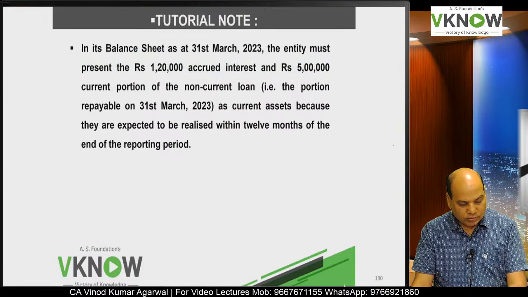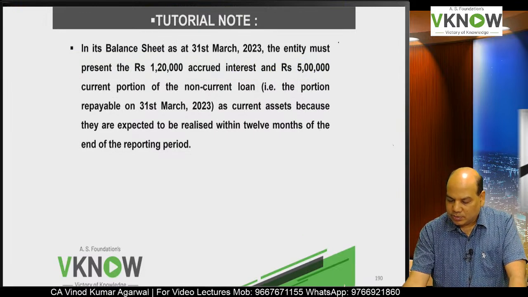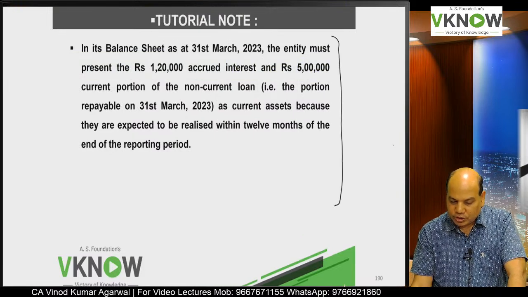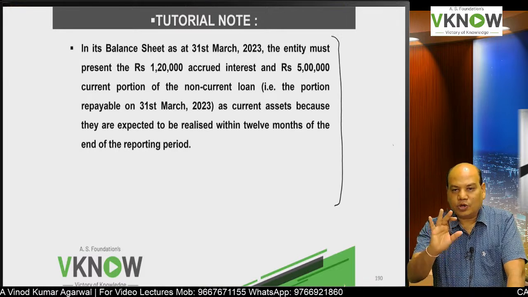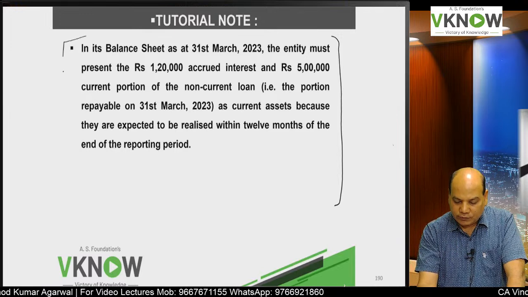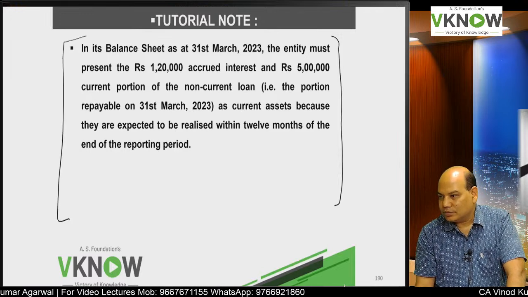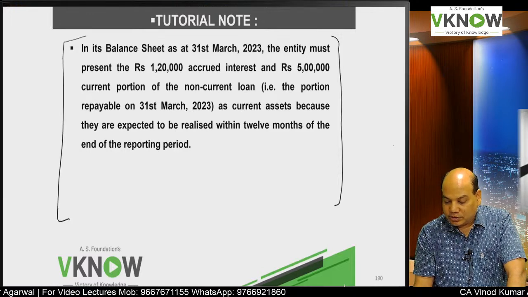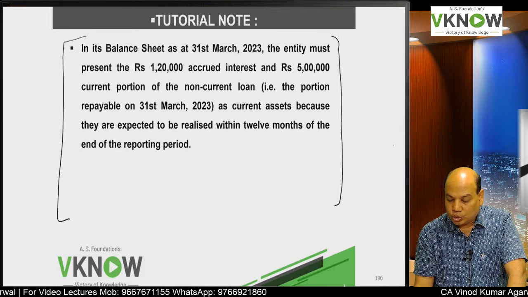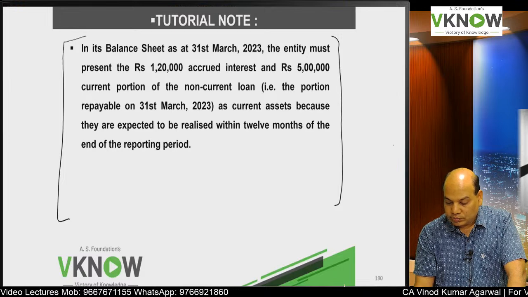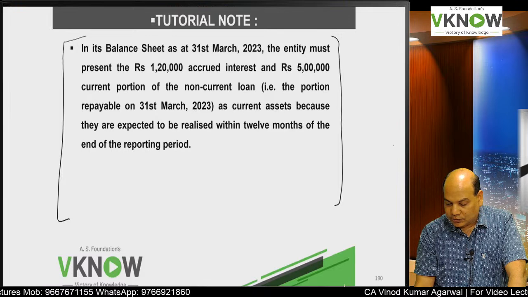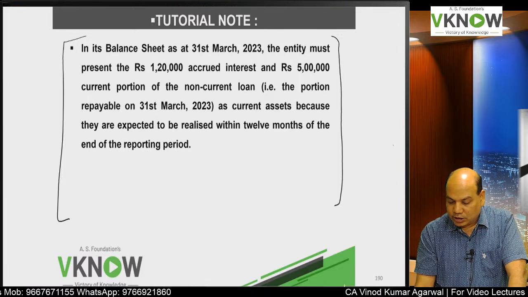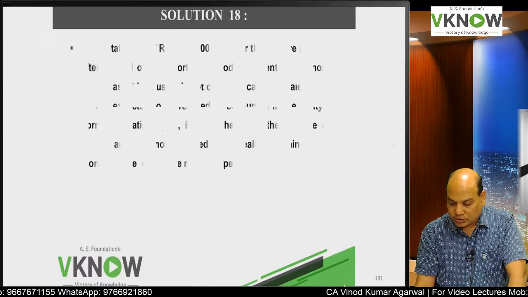So there is a note printed there which is given by the institute in its balance sheet on 31st March 23. I have given it in the form of a balance sheet; the institute had given it in the form of a paragraph. The entity must present 1,20,000 accrued interest and rupees 5 lakh current portion of the non-current loan, that is, portion repayable on 31st March 23, as current asset, because they are expected to be realized within 12 months.